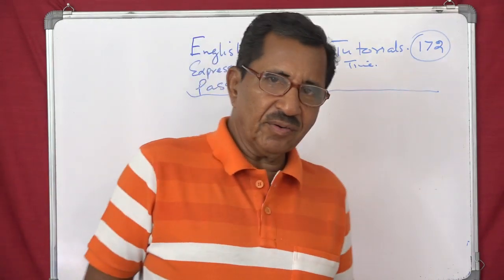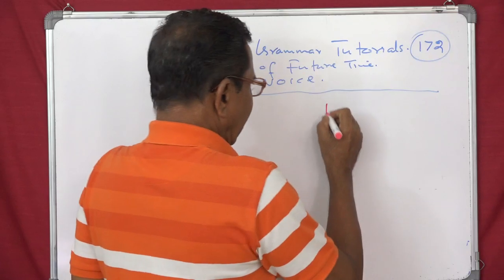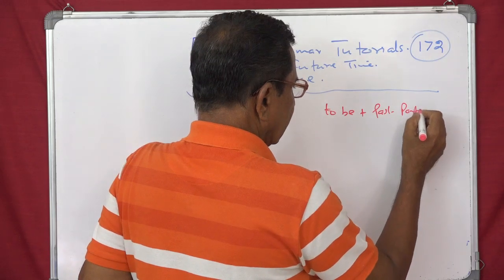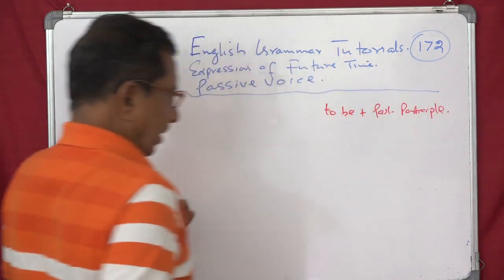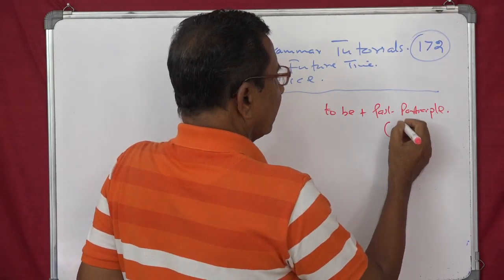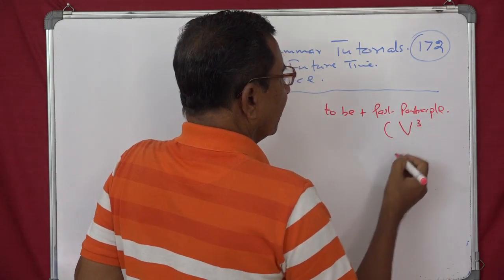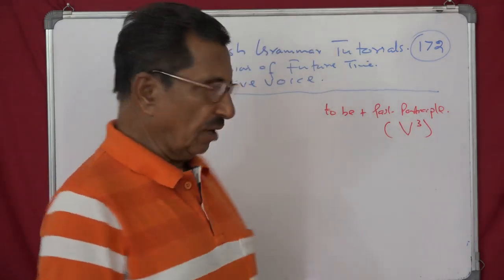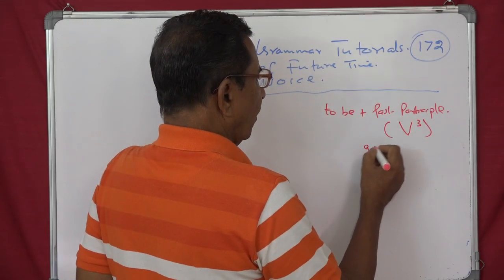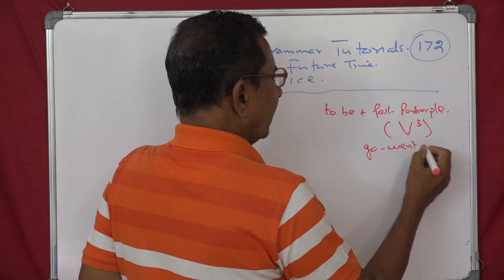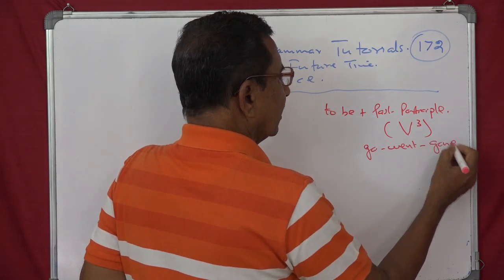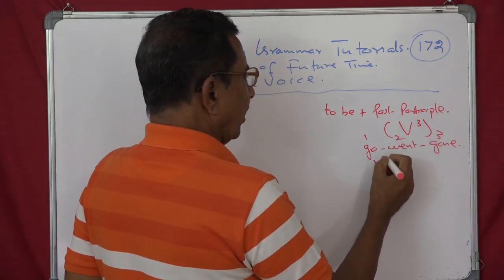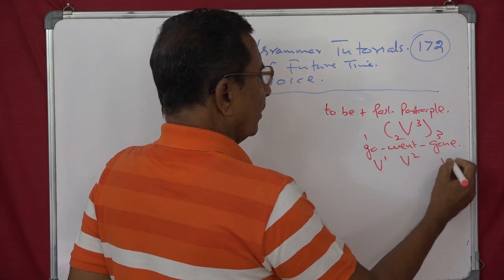Passive voice, as we have already seen, the formula is to be plus past participle. This is the basic formula. Past participle, or some people in some grammar books say V3. V3 means the third form of the verb. Third form means, see, go is the first form; went, past tense, is the second form; and gone is the third form. So 1, 2, 3. So this will be V1, this will be V2, and this will be V3.